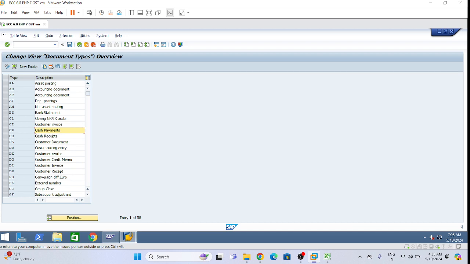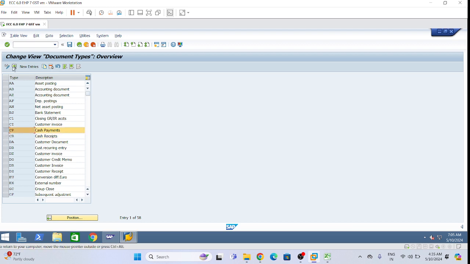I want all the incoming payments booked in the cash general only. I want to collect through cash general GL accounts only up to 20,000. For more than 20,000, I will collect in the bank incoming account. So the same way as for payment, we need to do it for the receipts also. So we are setting up two document types, CP and CR.